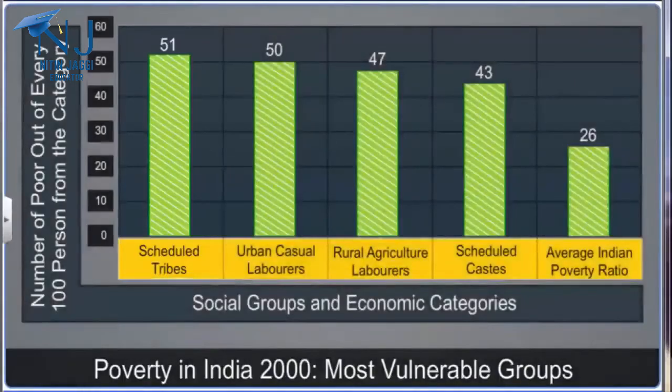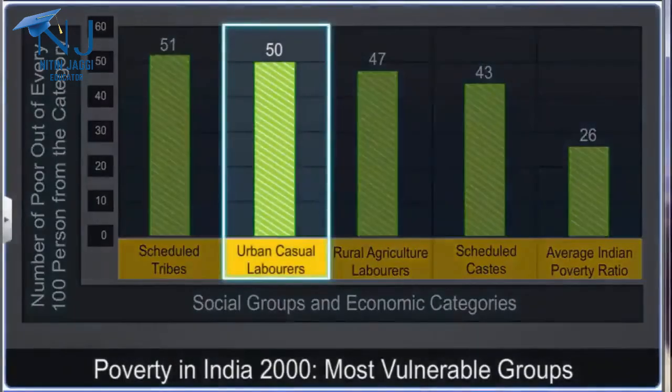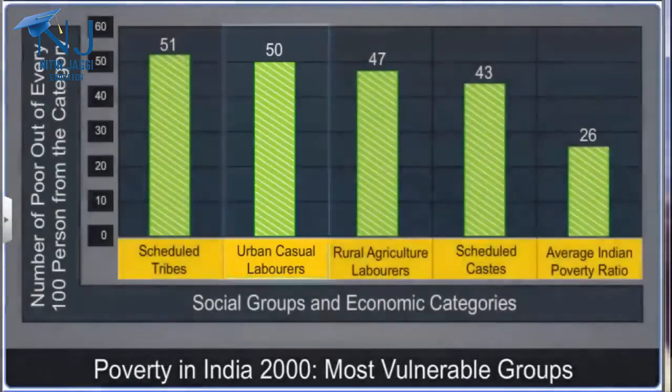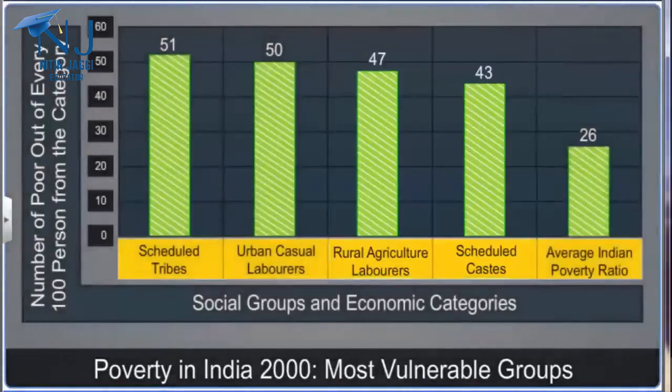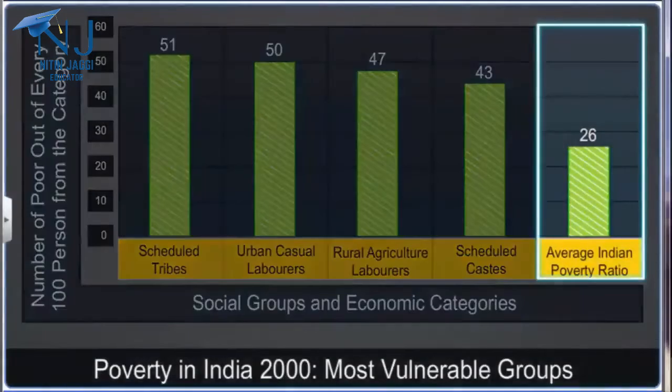Similarly, 50 out of every 100 casual laborers in urban areas are poor. This figure is 47 and 43 for farm laborers and people belonging to the scheduled castes, respectively. All these figures are much higher than the national average, where 26 out of every 100 people live below the poverty line.